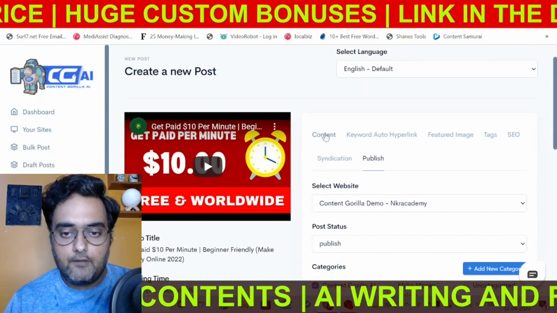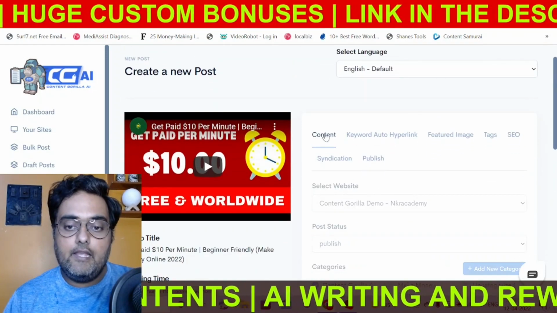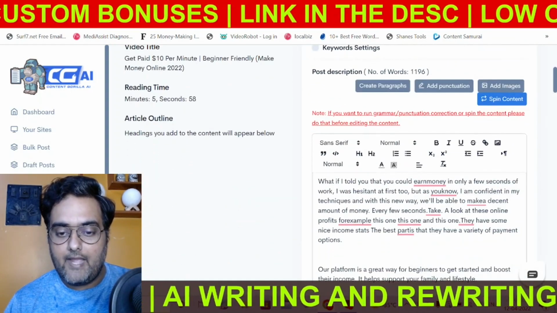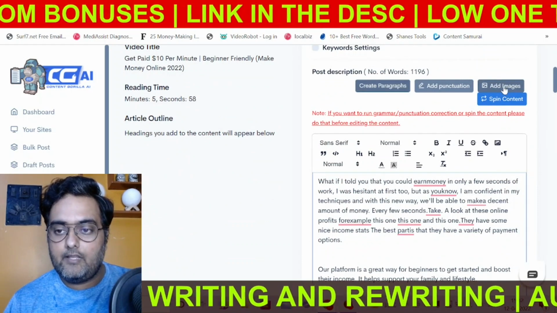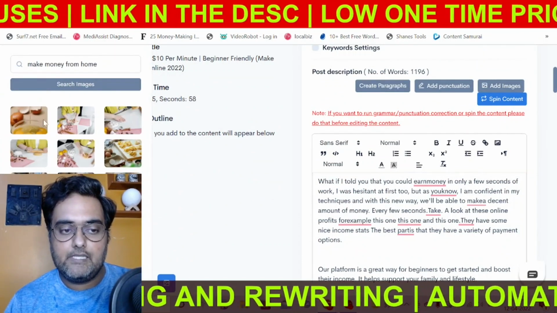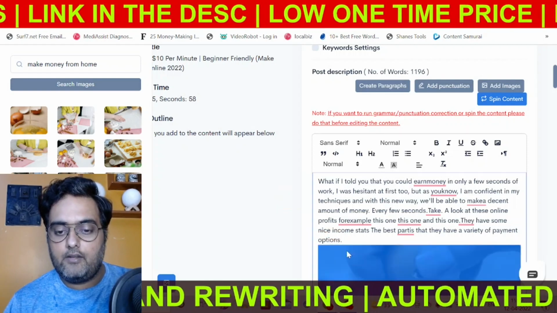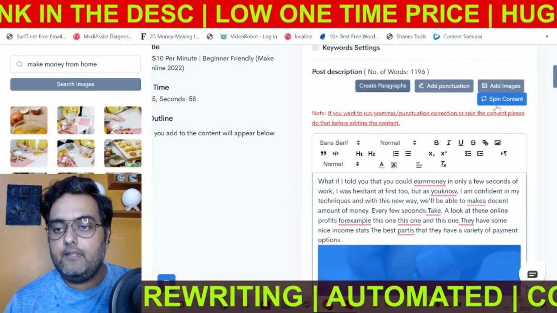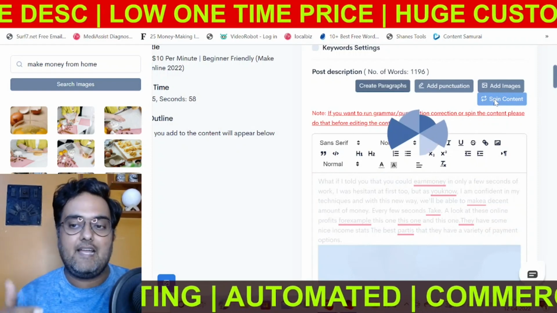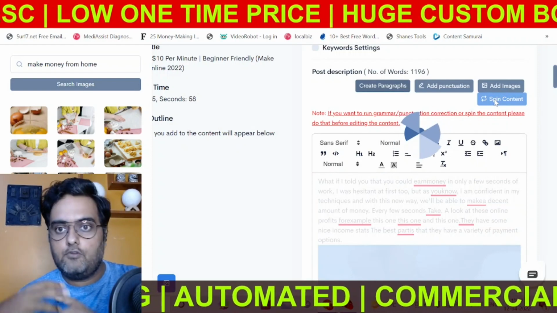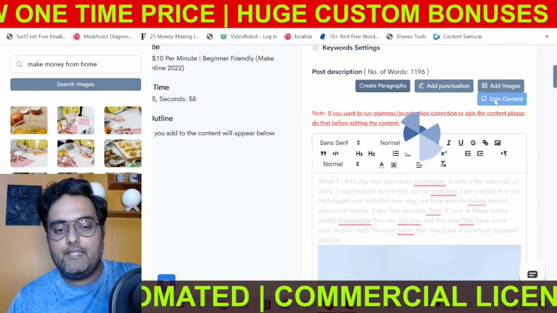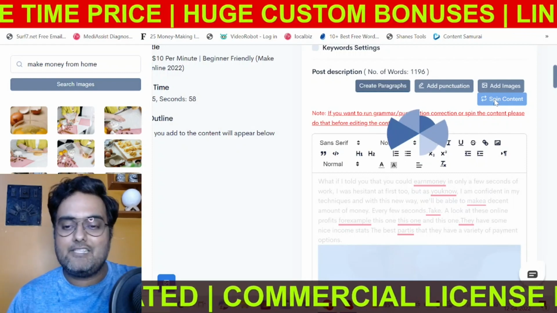Now, a couple of things which I want to show you more is that in the contents, you can add images wherever you wish to. Like if I want to add an image over here, I just click on add images. And in here, I can search for anything. And whichever image I like, I can just bring it on here like that, right? I can even spin the contents. That is another feature that it has. It's an inbuilt tool. You don't need any integration with any spinner. You don't need to pay any separate fees for this. Everything is inbuilt. So that's quite cool.